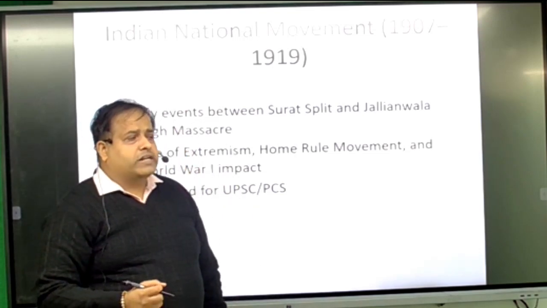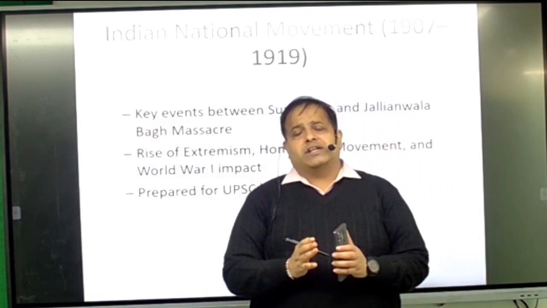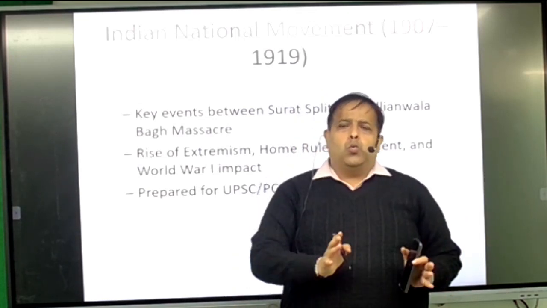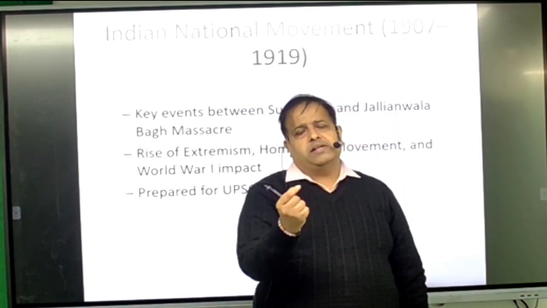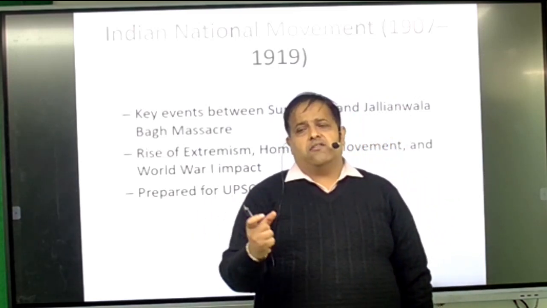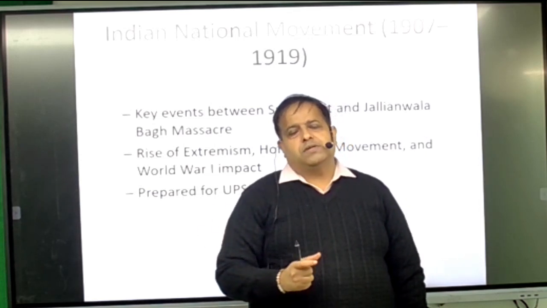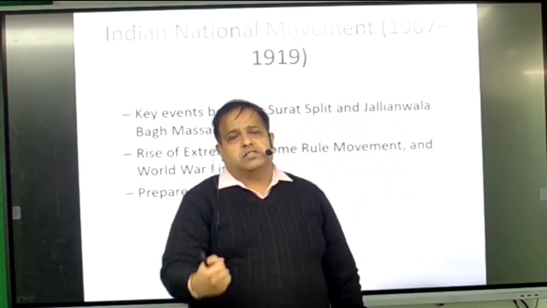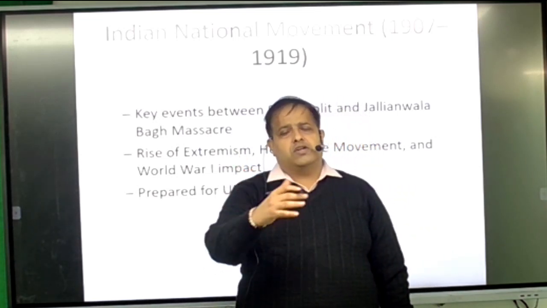After this division, Congress started the Swaraj movement, but in the Swaraj movement the approaches of Congress leaders divided into two parts. In one part, there were liberal leaders who wanted to focus only on Swadeshi, but did not want to criticize or boycott the Britishers' goods. On the other hand, there were some extremist leaders, most famously Lal Bal Pal: Lala Lajpat Rai, Bal Gangadhar Tilak, and Bipin Chandra Pal. They wanted Congress to boycott British things and stand fully against the Britishers. But the liberal leaders were not ready for it.